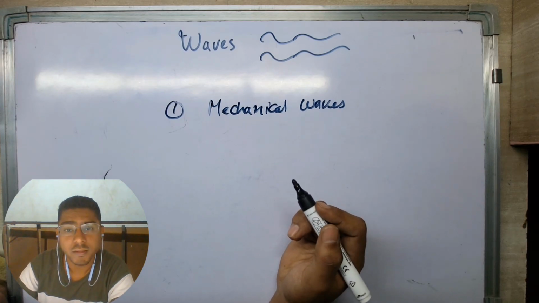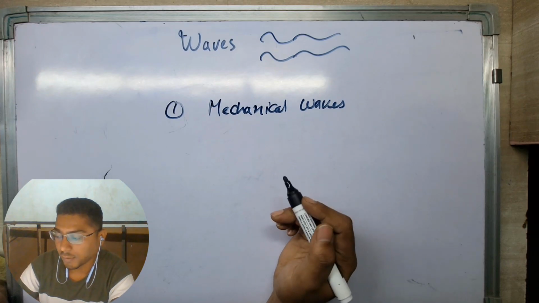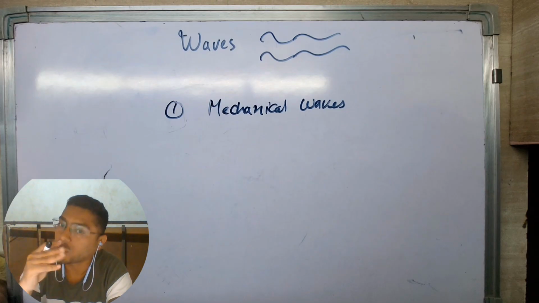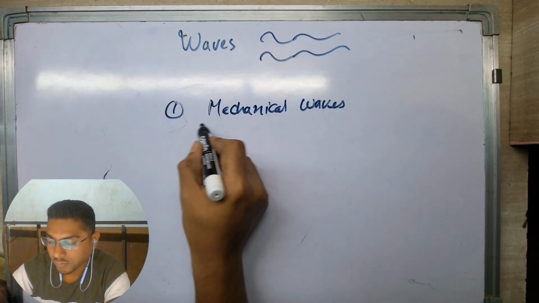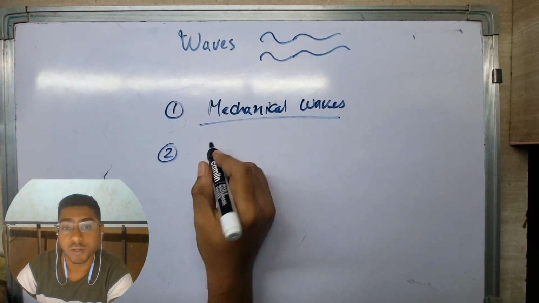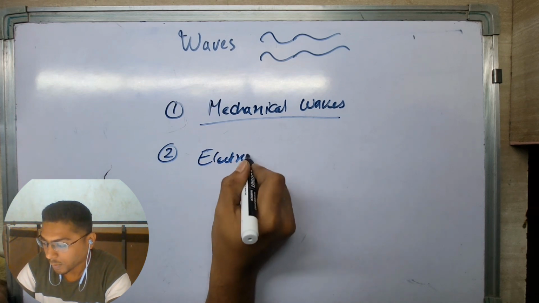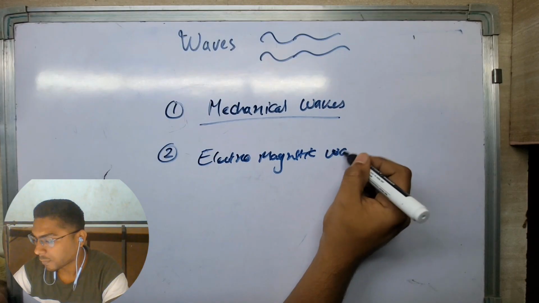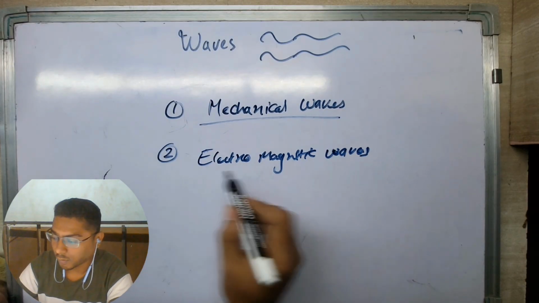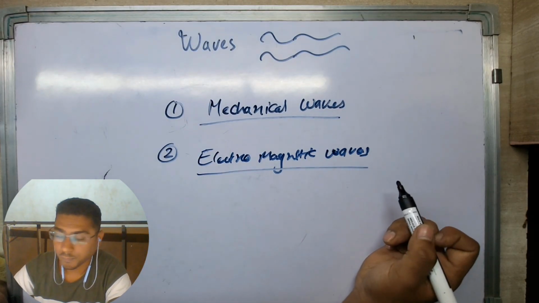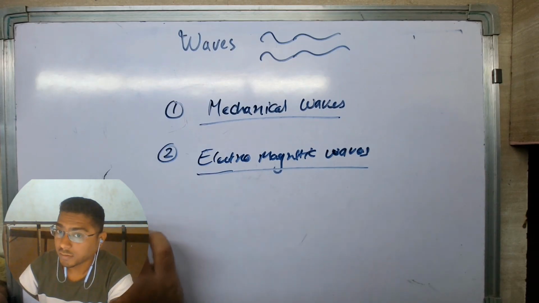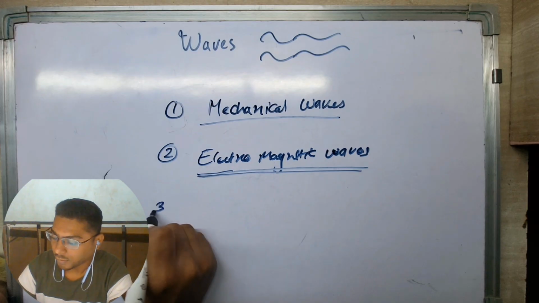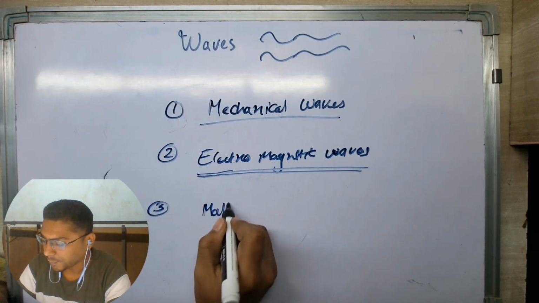So how do we define mechanical waves? Mechanical waves require a medium and require the collision of particles of the medium to travel the energy. So that is mechanical waves. Second would be electromagnetic waves. So electromagnetic waves, what are those? Those waves don't require any medium. Those are disturbances in electric and magnetic fields. So these are electromagnetic waves. And the third one would be matter waves.